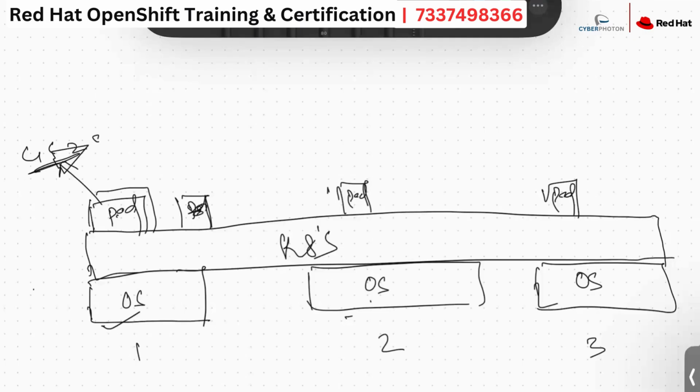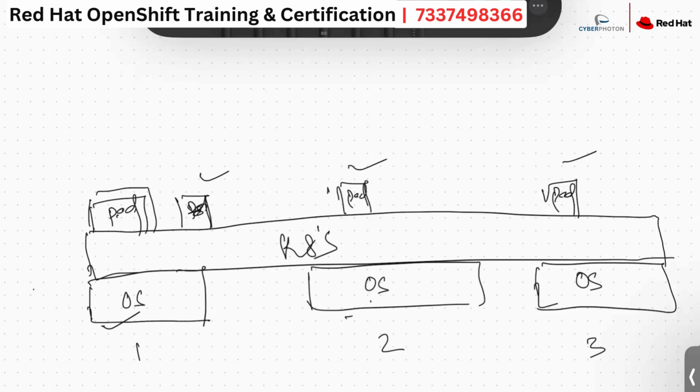Now the containers will hold the applications, but here we don't say that the container is holding the applications. We will always say that the pod will hold the applications. That means whenever the developer deploys applications on top of Kubernetes, the pod will automatically hold that application. But in depth, the pod holds the container, and the container holds the application. Ultimately the applications run in the container, but I will always tell you the pod is running and the pod is holding the applications. You can think that inside the pod we have a container and the container is holding the applications.